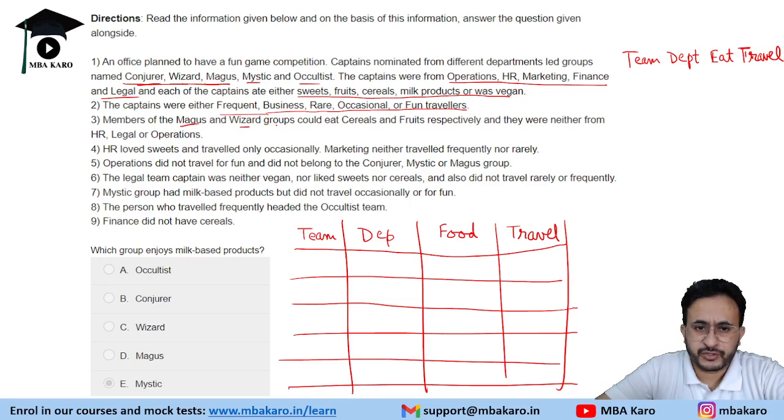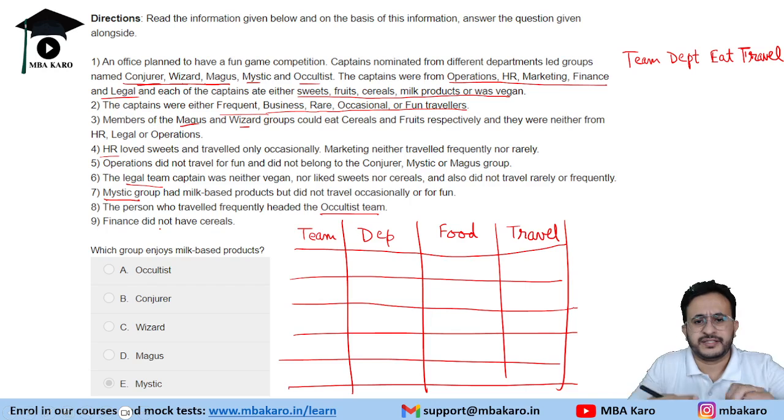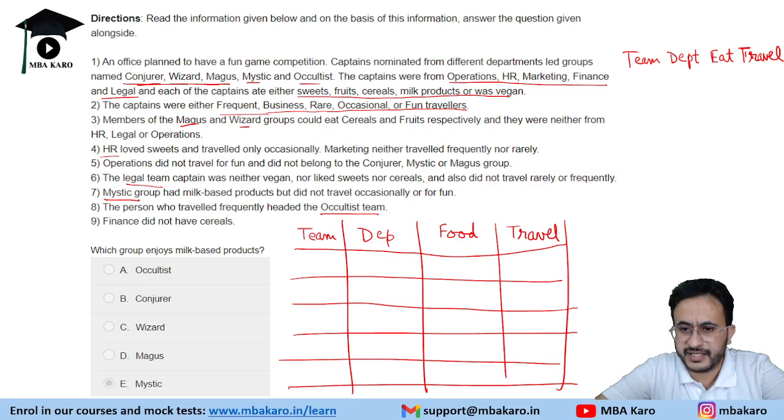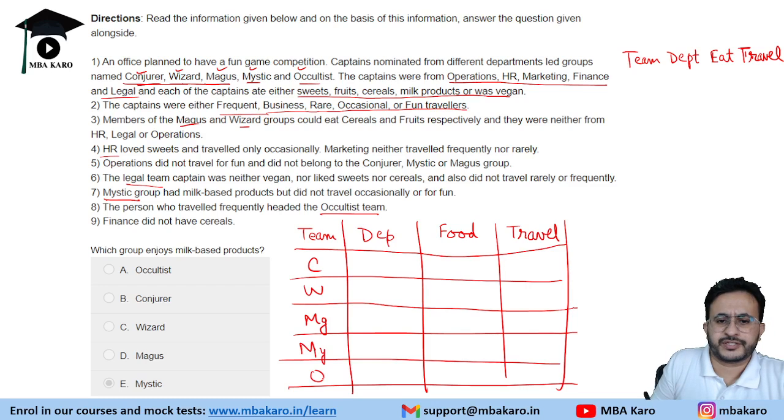Members of Magnus and Wizard groups, so information is given about groups. Then HR loved sweets, traveled occasionally, marketing, then legal team. Team-wise is also given: HR, legal team, Mystic group, and the person who travels frequently headed the Oculus team. And this is how we can decide that either we can go with the team or with the department. So let us go with the teams. So the teams are Conjurer, Wizard, Magnus, Mystic, and Oculist. So we can put CW, Magnus as MG, Mystic, and finally Oculist. So these are the teams.